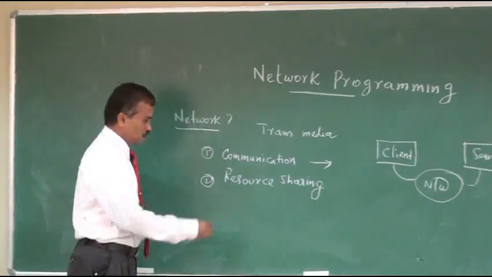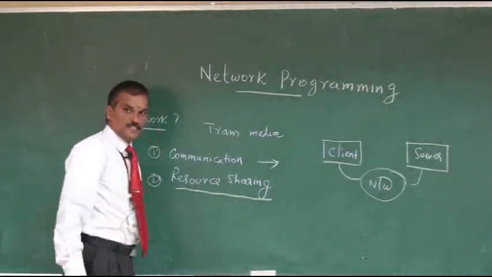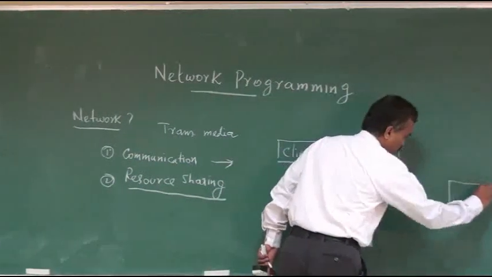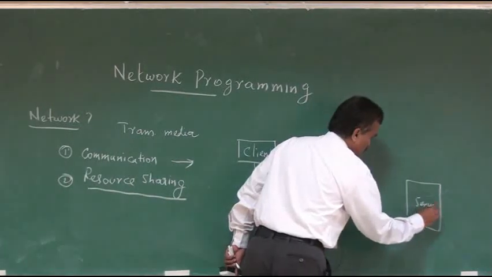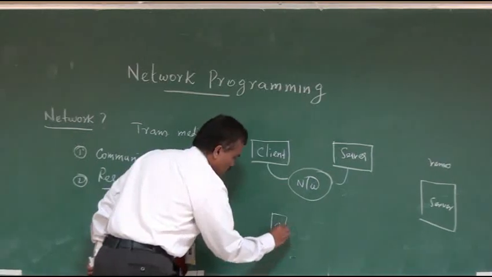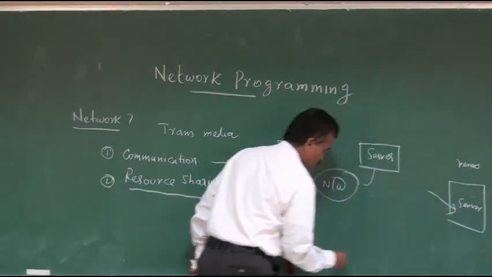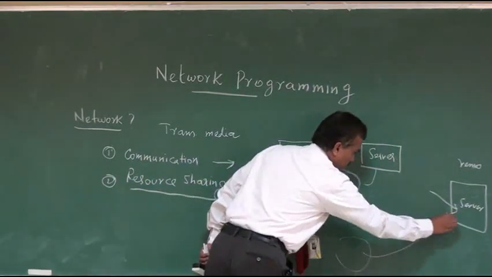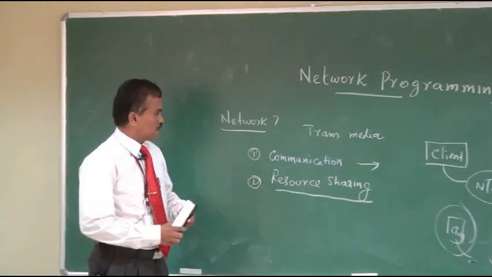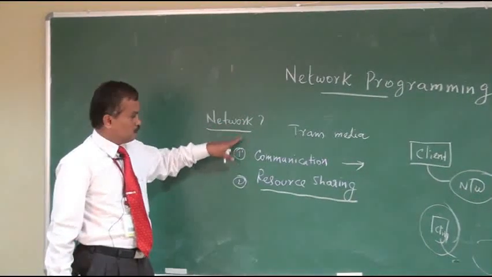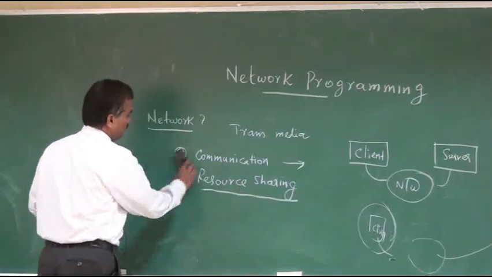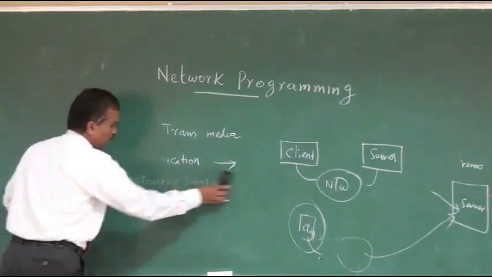The second one is called resource sharing. Resource sharing in the sense that we can share resources from a remote computer. For example, I have a server in some remote place, and this is the client. Some file is available in the server, so through networking I can share the file in my system. These are the two main purposes of networking: communication and resource sharing. Now we will see the basic components of the communication model.